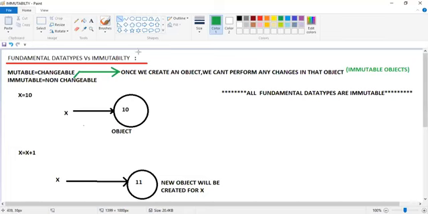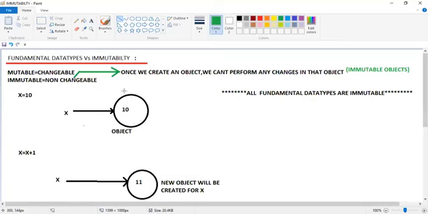Okay. So when I'm writing a statement like x equal to 10, where is 10 stored, guys? Is 10 available within the memory or not? Yes, sir. It is available within the memory in the form of an object.